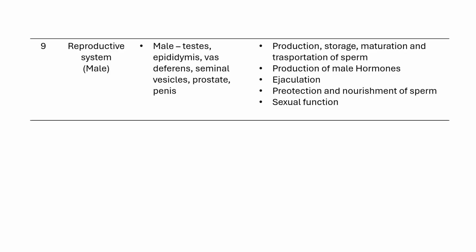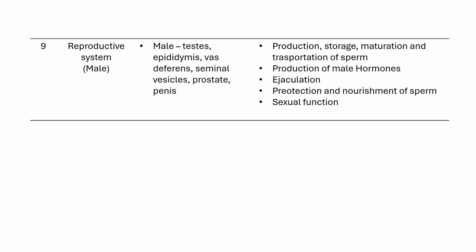The process of sperm production, also called spermatogenesis, takes place in the seminiferous tubules. Once the sperm cells are produced, they move from the testis into the epididymis where they mature and get stored. Maturation here allows sperm to gain motility and the ability to fertilize an egg. The mature sperm then transports from the epididymis to the ejaculatory duct during ejaculation. In the male reproductive system, the urethra is the common duct for both urine and semen.